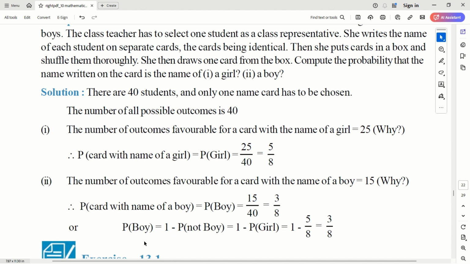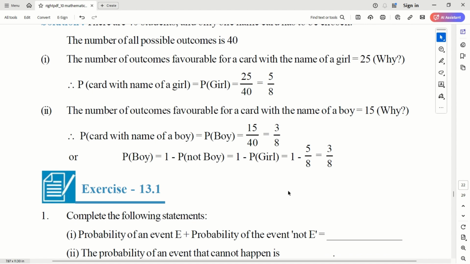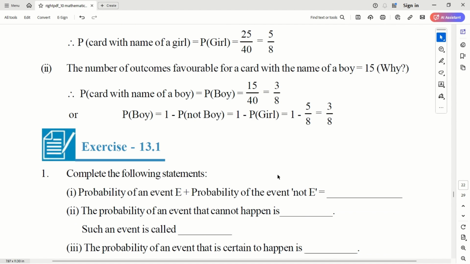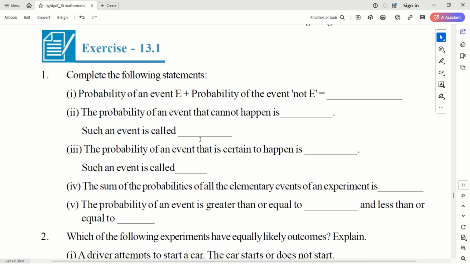And these two are complementary to each other because the selected person is either a boy or a girl. Correct? They are mutually exclusive and complementary. So if you sum them, you will get 1. 5 by 8 plus 3 by 8 gives 1. So these are the kind of examples and problems which will come in probability at the entry level. As I keep repeating, probability is very exhaustive and huge as you go into the next classes. So better learn all the basics now and make no mistakes.